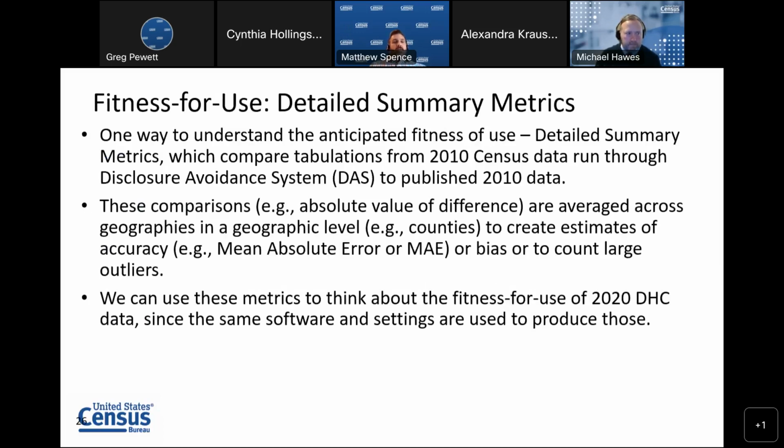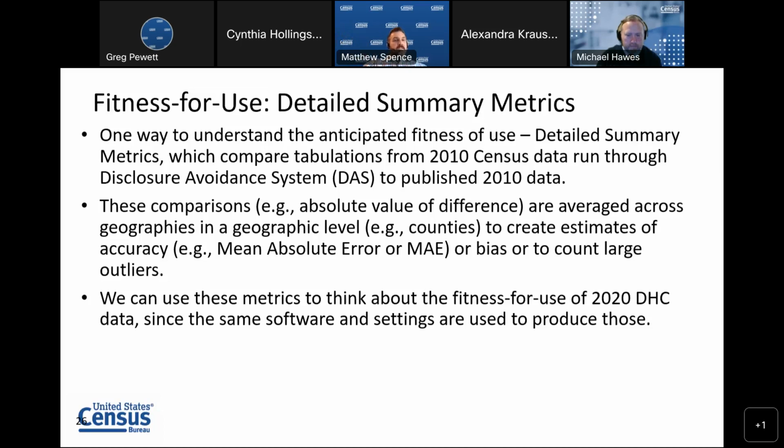So one way, we've been producing detailed summary metrics now for every one of our 9 demonstration products to date. There are now 9 demonstration products that have applied differential privacy in the top-down algorithm, more specifically, to 2010 data, either a subset of data, only focusing on the redistricting data, or the full suite of data, like the last 3 releases that we are planning to release for 2020.